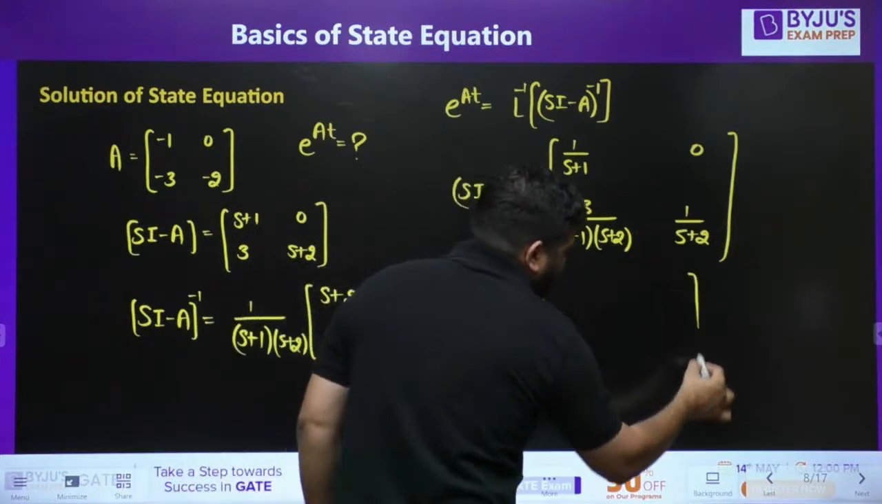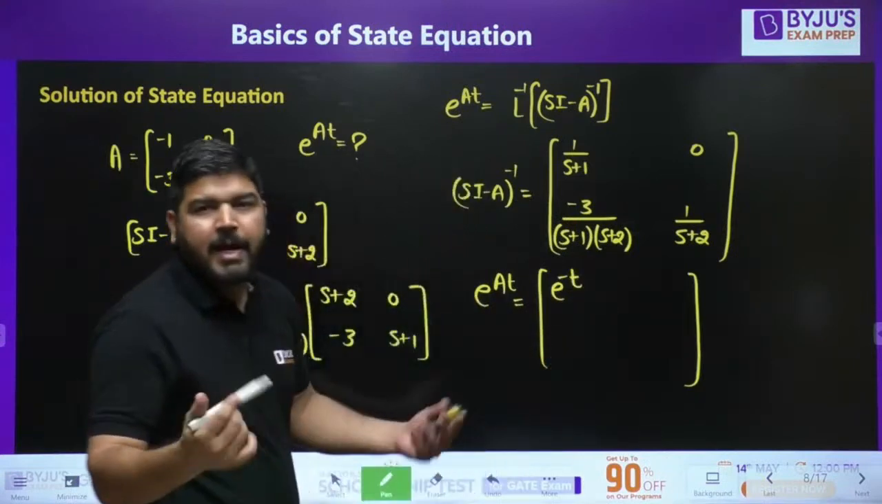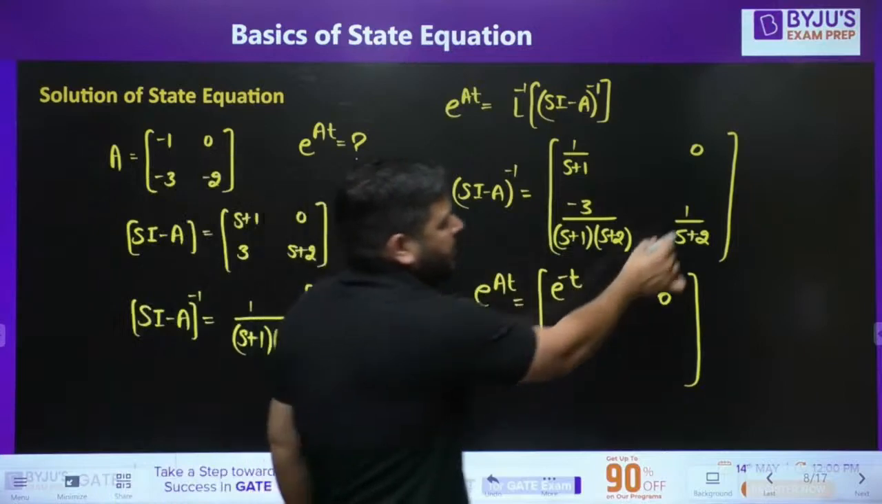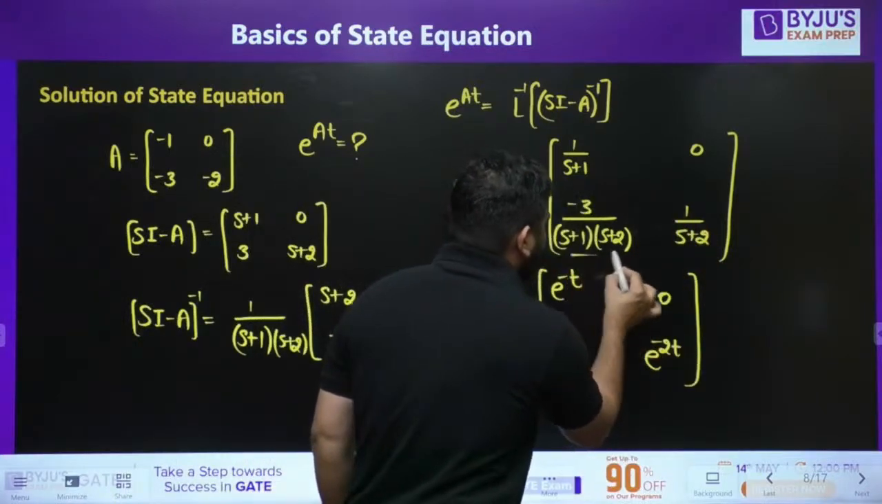Now can you tell me what is the Laplace inverse of this quantity? E to the power minus t, u(t). So let's not write u(t) for the time being. And this will be 0. What is the Laplace inverse of this? E to the power minus 2t. Now what is the Laplace transform of this?